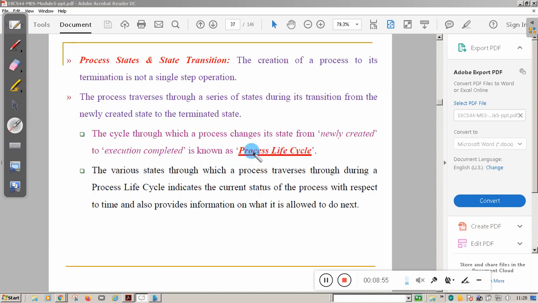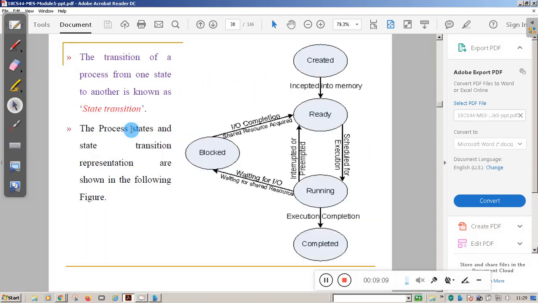So the process life cycle is the number of states through which a process transits from creation to the termination stage. Now here you can see the state transition of the process. This diagram indicates the state transition of the process.